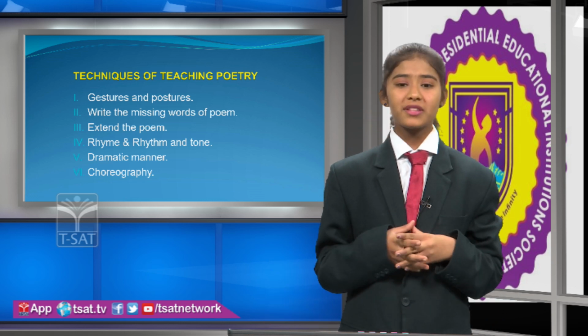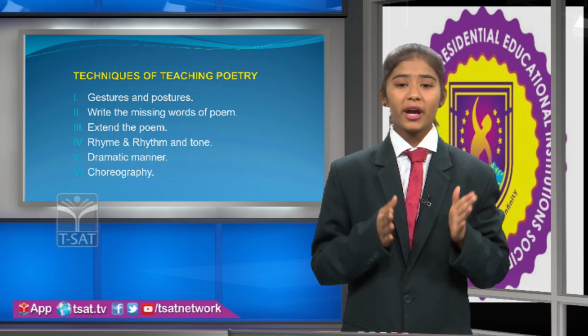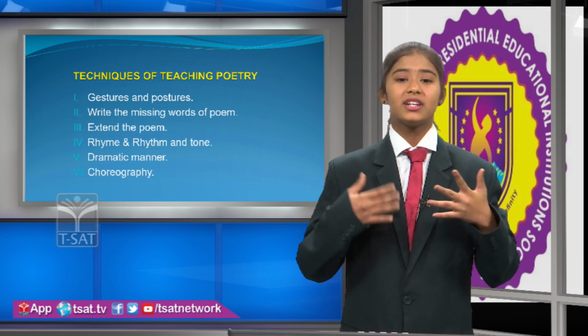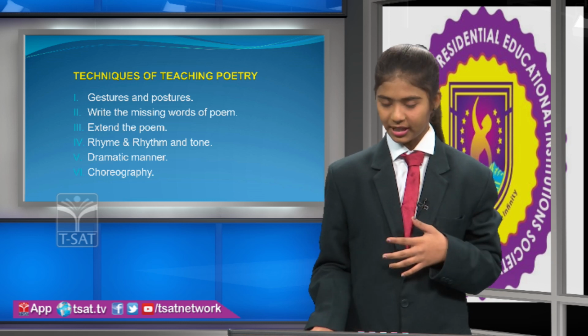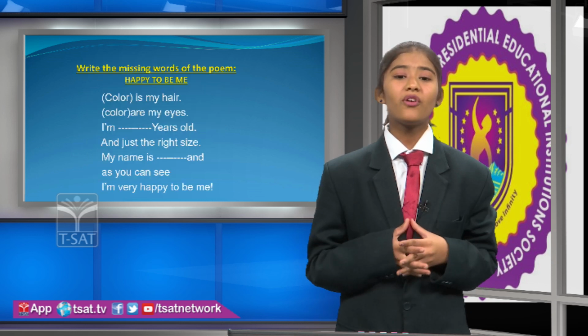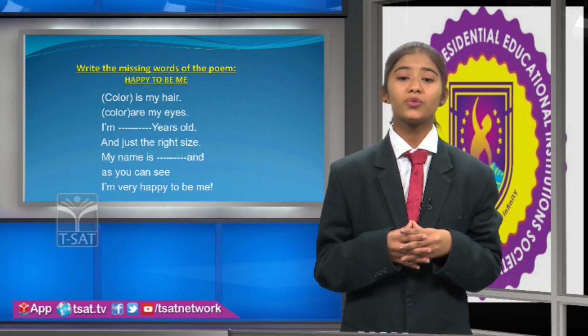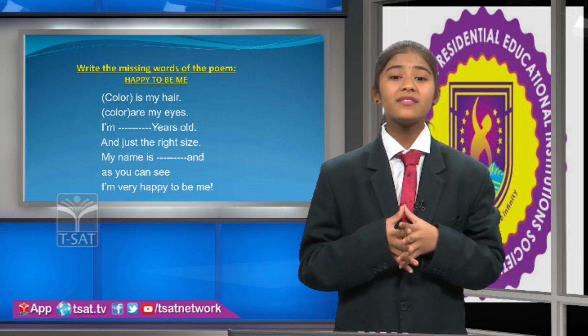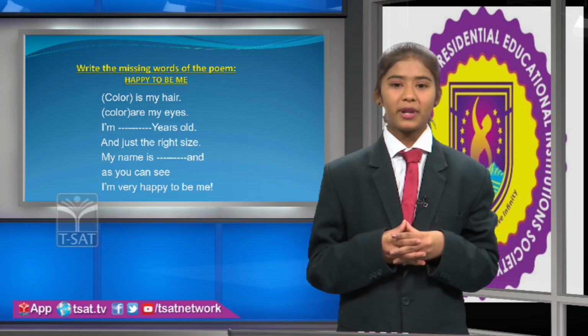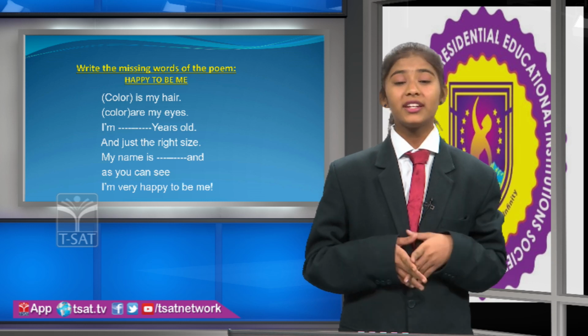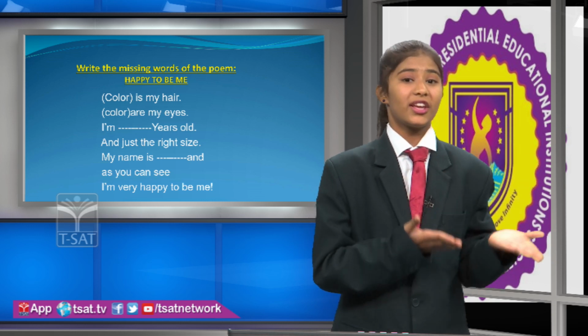So when we express the poem in this manner by using gestures and postures, children can learn very easily. Then after, we see the second point, write the missing words of the poem. Happy to Be Me is a poem we can give with blanks. There is a color of hair, a color of eyes, an age of the child, and a name of the child.